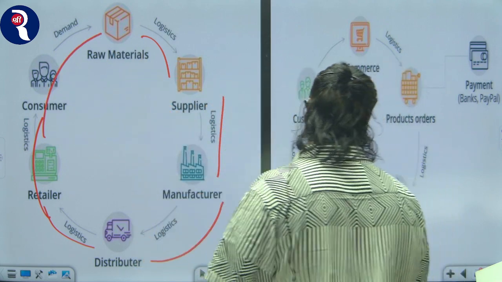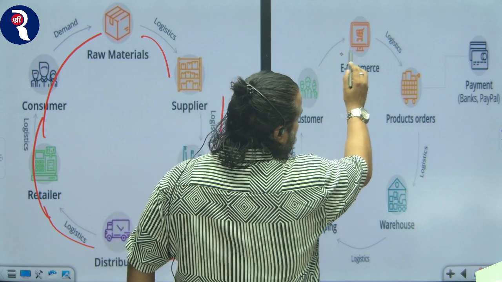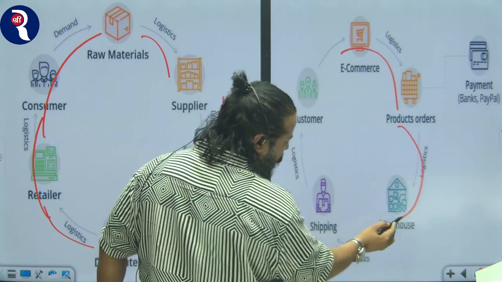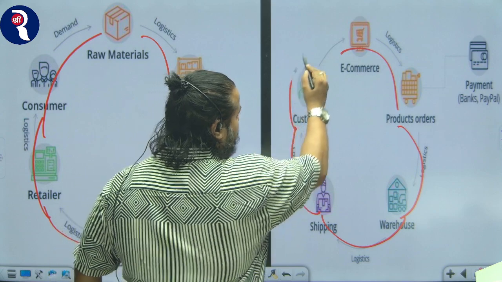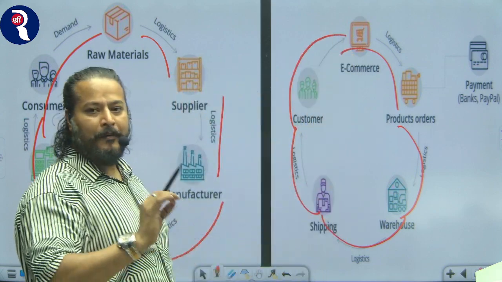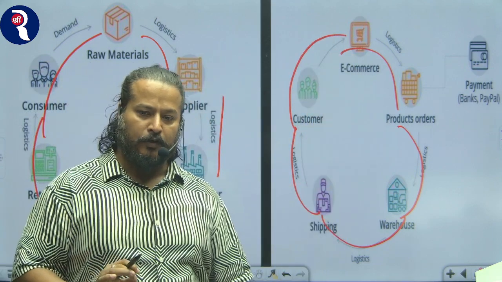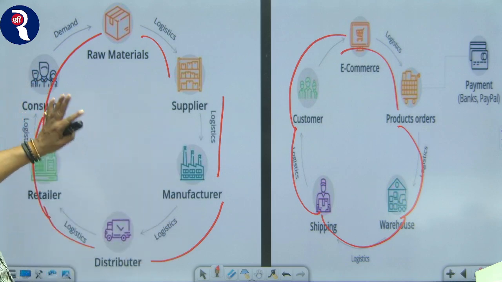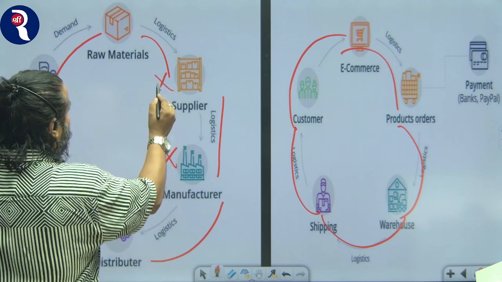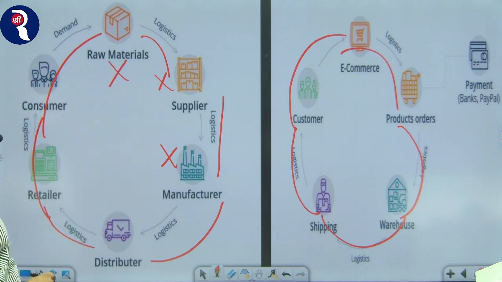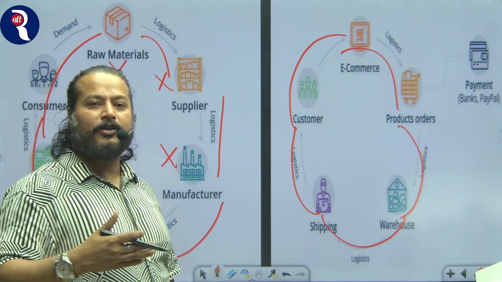In the same way, if you look at this e-commerce company, there are product orders. The product will be delivered to the warehouse. From the warehouse, it will be shipped. From shipping to the customer, and the customer will again log on to Amazon Prime and order something. So this is how supply chain works. Let's suppose, due to some problems, manufacturing is disturbed, or the supplier is not working, or raw material resources are scarce. What will happen? The entire supply chain will collapse.